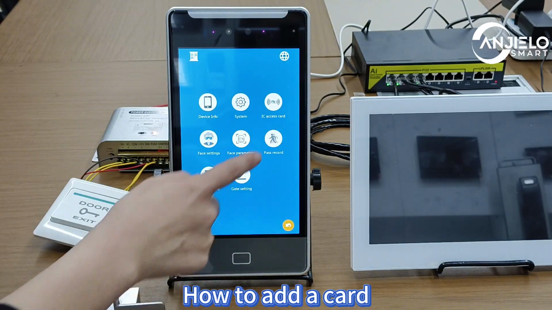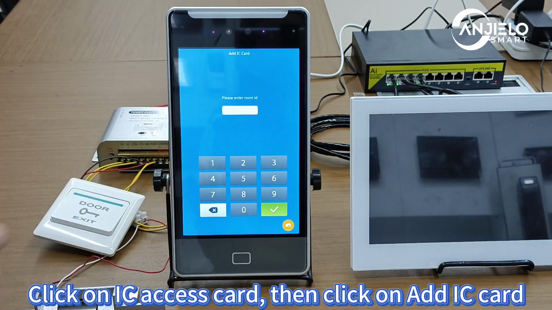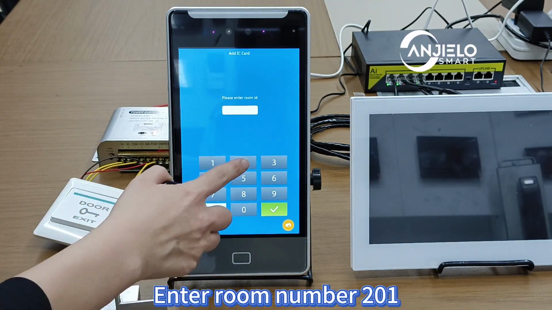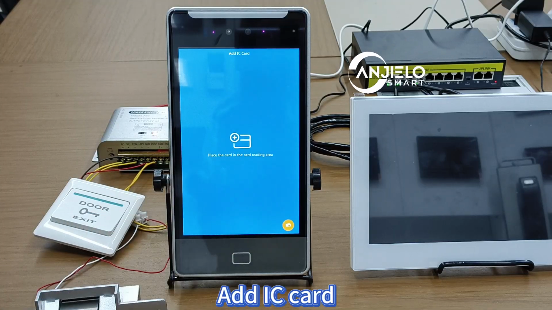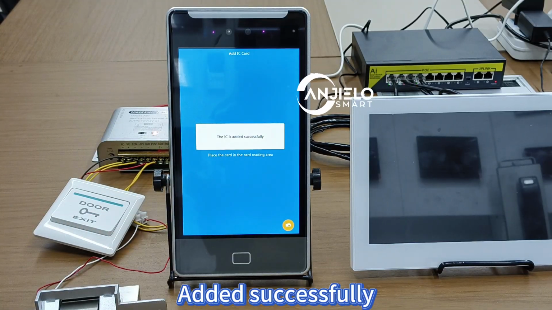How to add a card. Click on IC access card, then click on Add IC card. Enter room number 201. Add IC card. Added successfully.